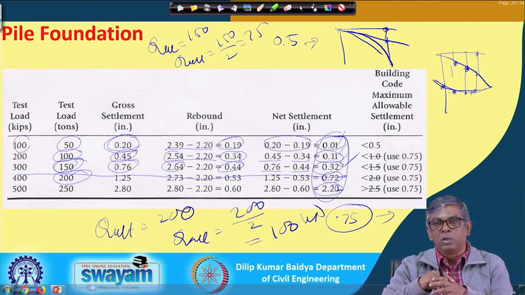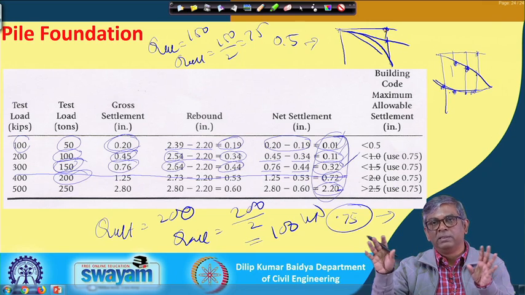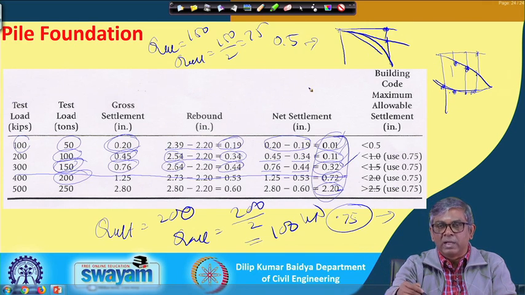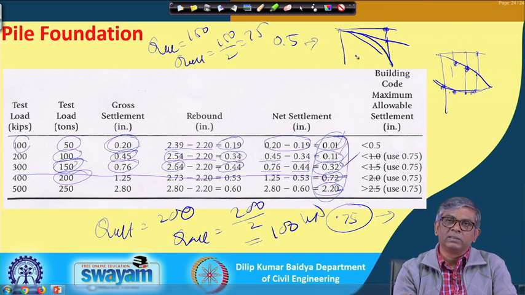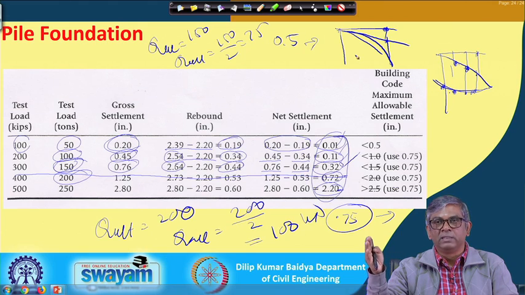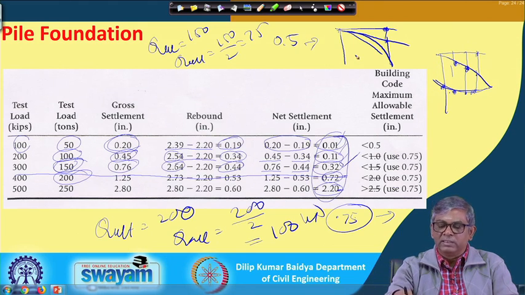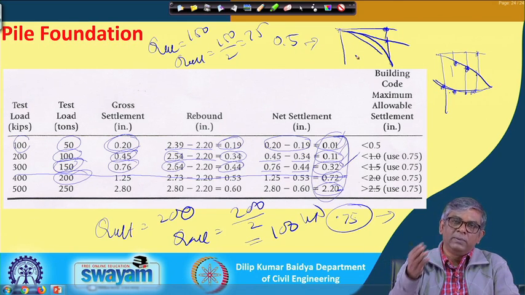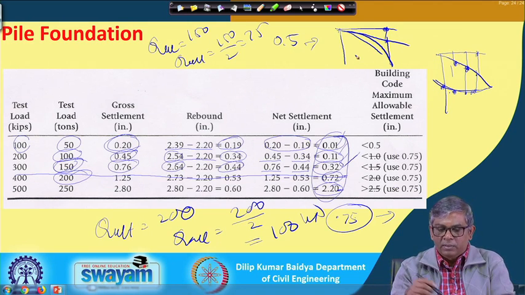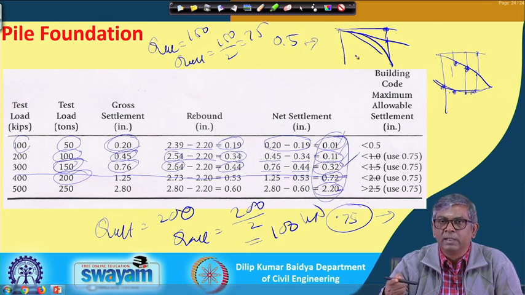So, like that, in the code you have different methods. That is called double tangent, which I have not discussed, but this is another method, that is net settlement. How to estimate the net settlement I have shown, and then what is the recommended value of net settlement permitted, and you have to see the net settlement obtained for different loading, which is close to that actual limit. That can be taken as the ultimate load, and divided by the desired factor of safety, you can find out the allowable load. Okay.